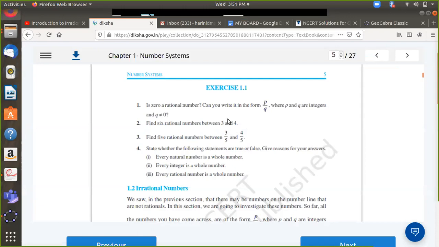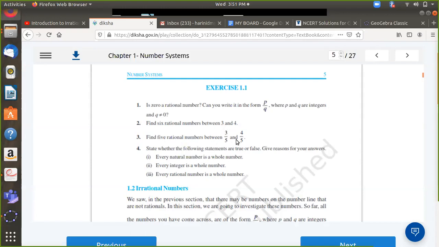The next step is to take the 7 by 2 and add it to 3. 7 by 2 plus 3, whole divided by 2, will give you the next rational between 7 by 2 and 3. It is like finding the average of the two rationals that you have, and you will get another rational between them. This is something we've done in class 8, so I'm not going into the intricacies. I think you should be able to solve that. We'll take up the next question.